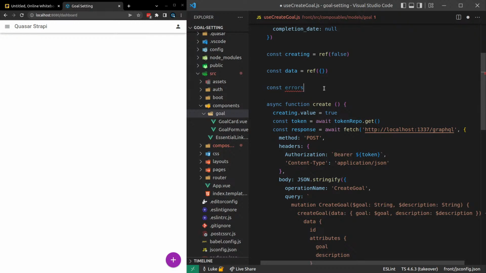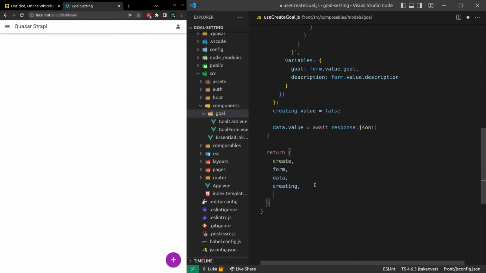So usually I have errors and then I have validation errors. If I get a response that has validation errors, I set validation errors. Otherwise, I just say straight out whatever the error text is. But I might just do error for now and just get the message of the error. I always forget how to do this properly, but we'll figure it out together. So that's going to be an empty string by default.